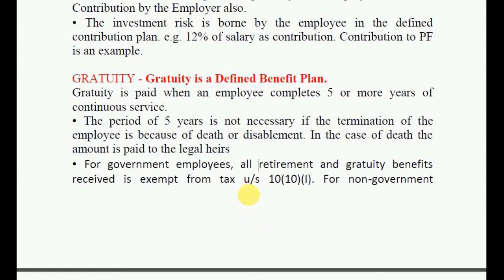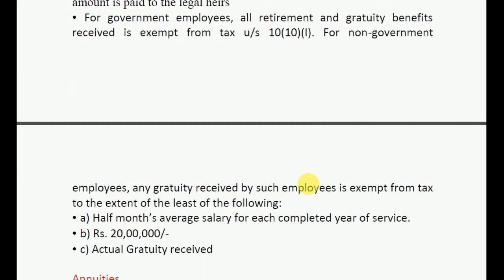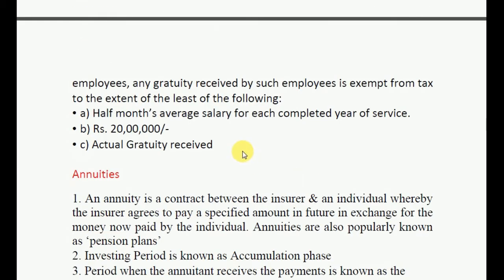For government employees, all retirement and gratuity benefits received are exempt from tax under section 10, subsection 1. For non-government employees, any gratuity received by such employees is exempt from tax to the extent of the least of the following: half month's average salary for each completed year of service, Rupees 20 lakh, or actual gratuity received.